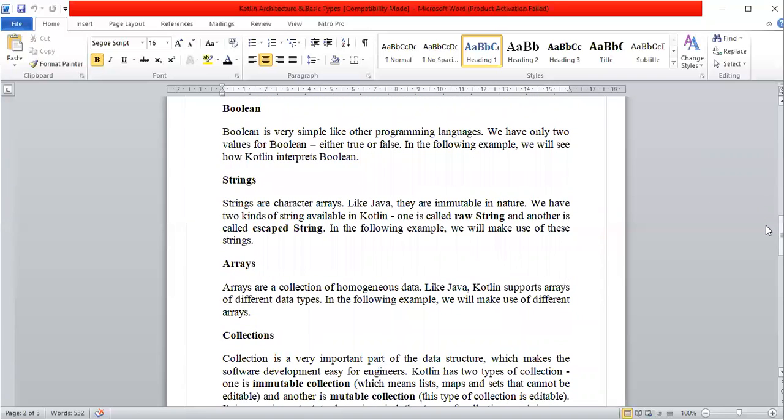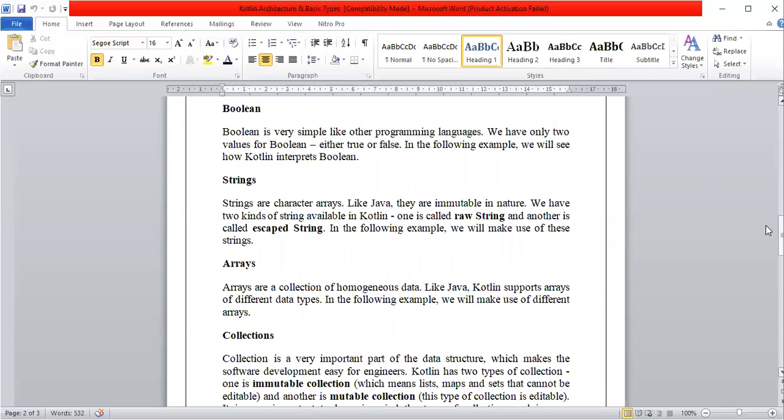Now next one is the Boolean. Boolean is very simple like in other programming languages. We always have two values, either true or false. In the following example, we will see how Kotlin interprets Booleans, and this is very, very important.